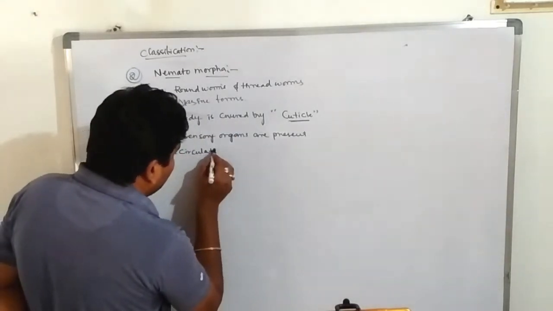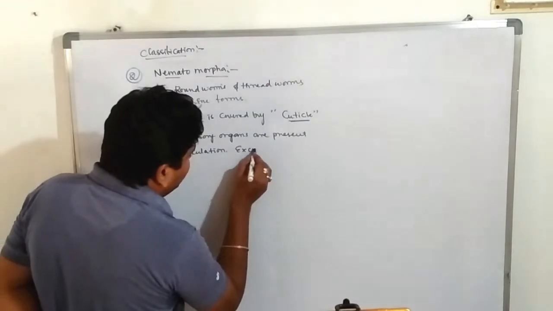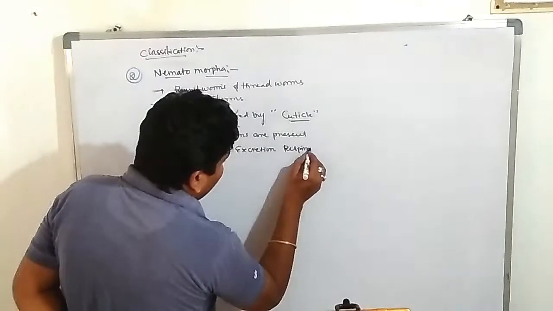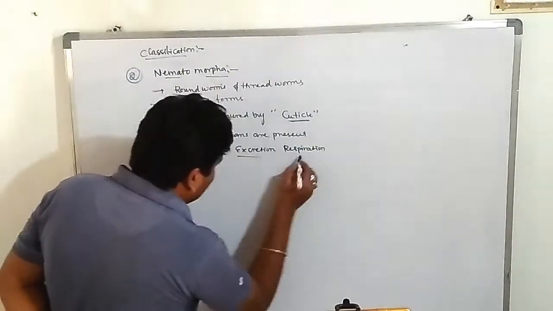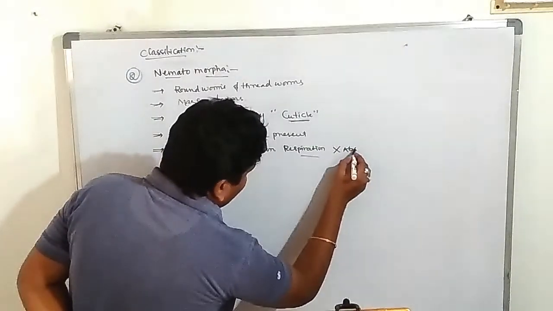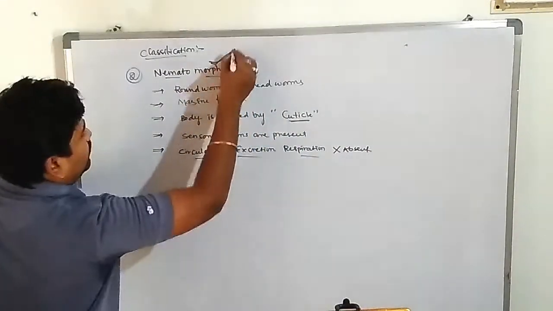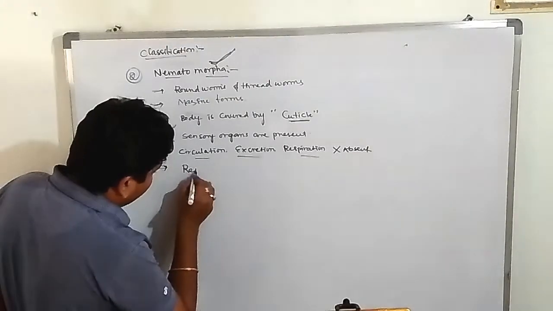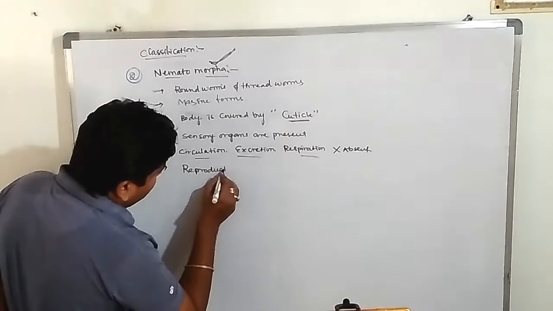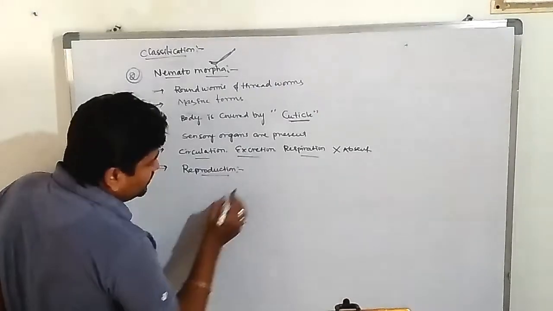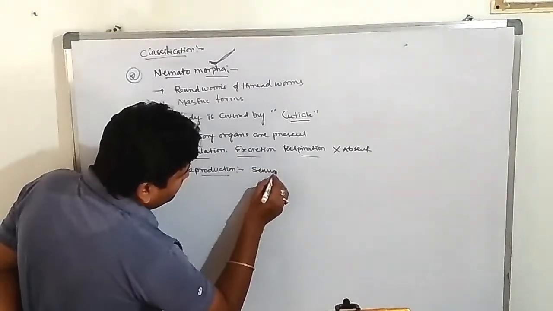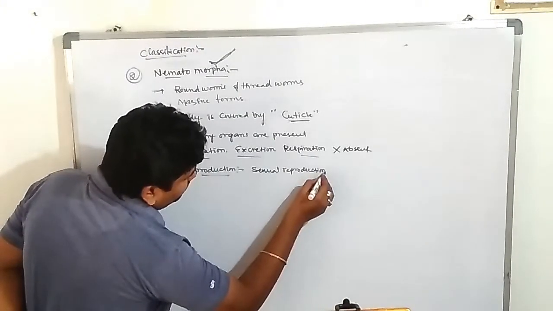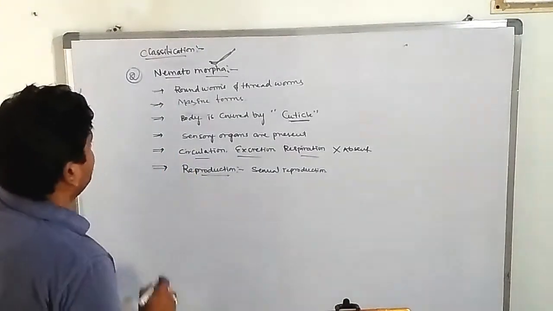Circulation, excretion, and respiration, these three systems are completely absent. Absent in which class? Nematomorpha. The next one, reproduction. These show sexual reproduction. Clear? So this is the information about the Nematomorpha.